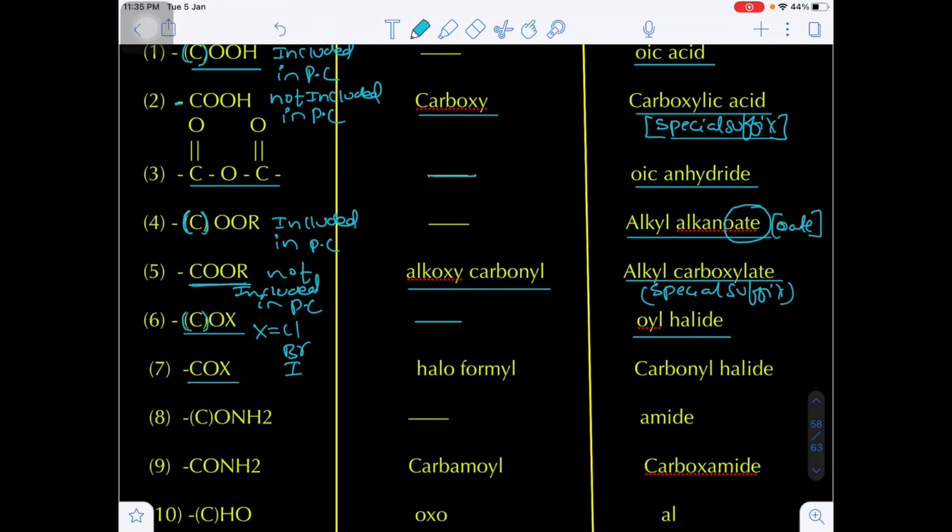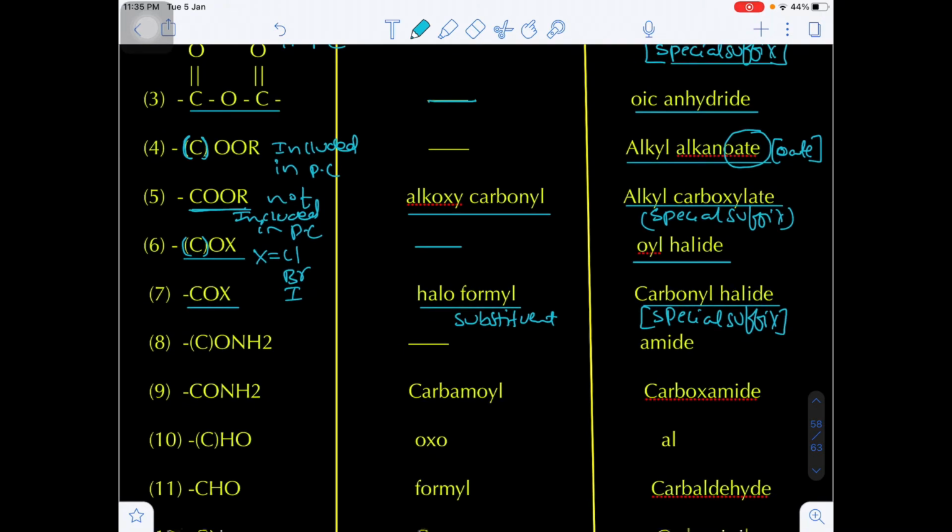Suppose the carbon of the acid halide is not included, then we have to use the prefix haloformyl when it is a substituent. Suppose it is a functional group, then we have to use carbonyl halide, just like carbonyl chloride, carbonyl bromide. This is known as a special suffix. We have to remember the special suffix. Special suffix in the sense the carbon of the functional group is not included in the ring.